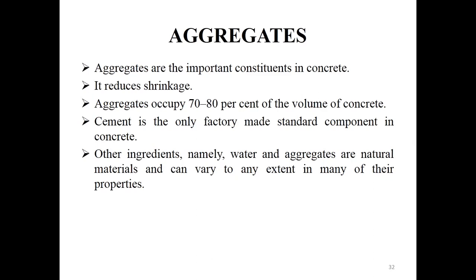We know that other ingredients like cement are manufactured in industry, so we know the nature of the cement. But aggregate is a natural material, so we can't say what its nature would be. It may vary depending on the location, so we should know many things about aggregates before studying them.